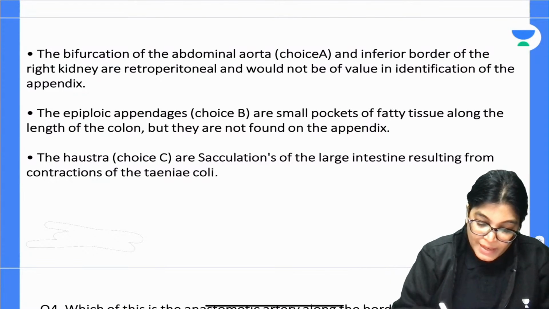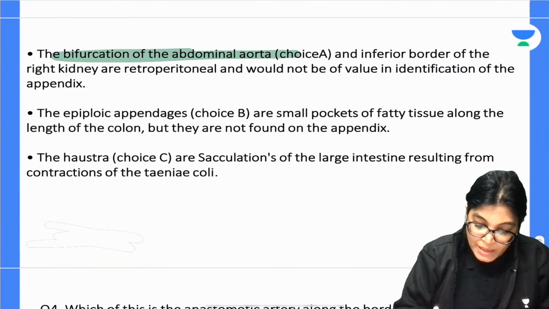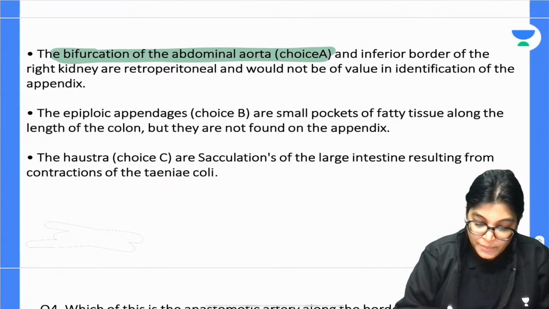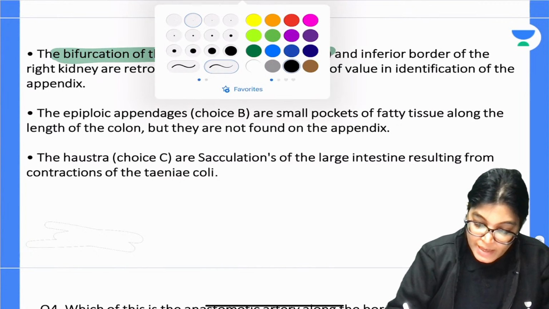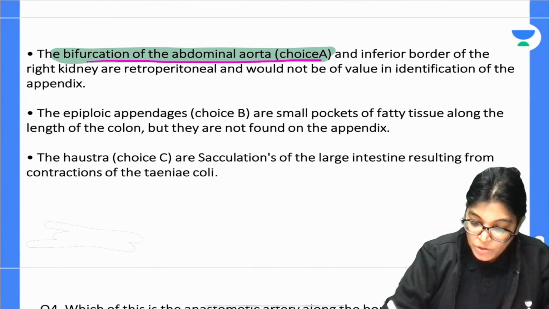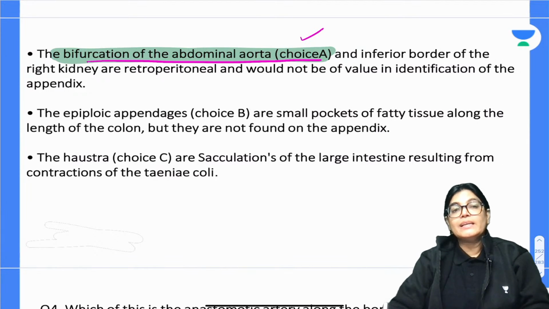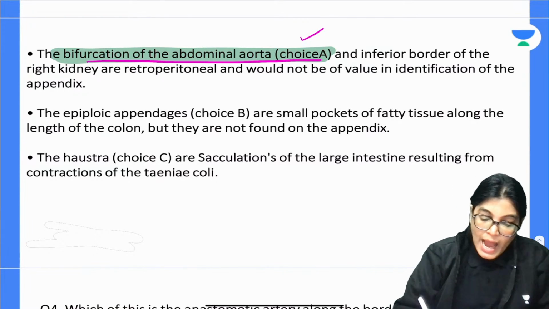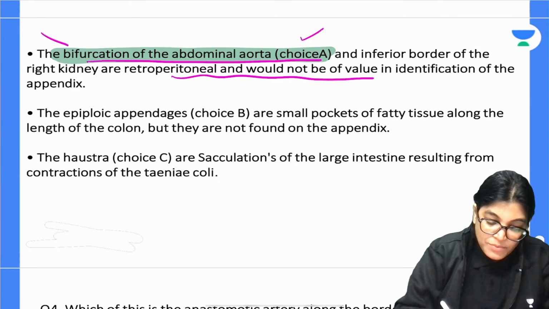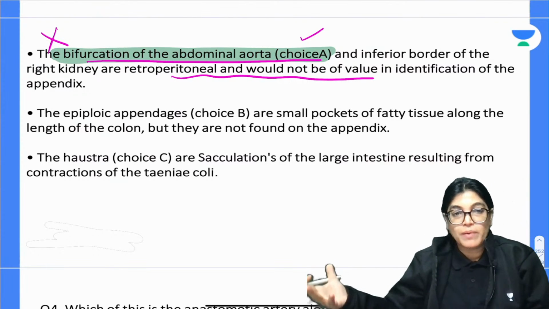So bifurcation of abdominal aorta can't be the correct answer which was given in choice A. Why can't it be the correct answer? The reason is that bifurcation of abdominal aorta is located at the inferior border of right kidney and it is retroperitoneal, so it could not be any point of value for identification of appendix.